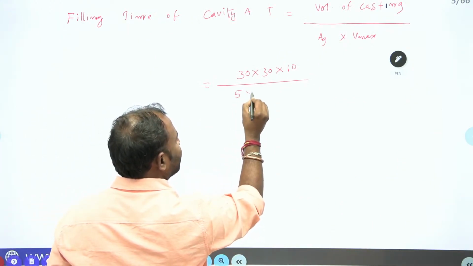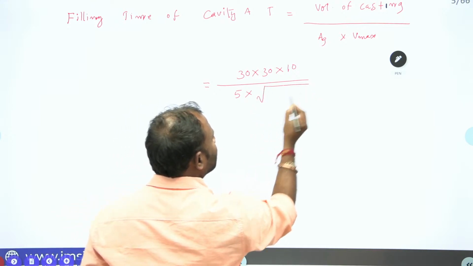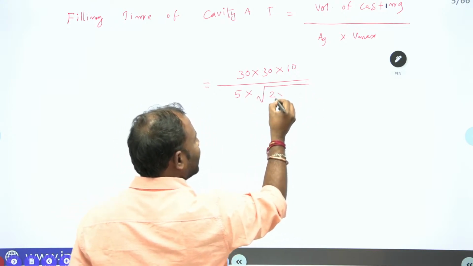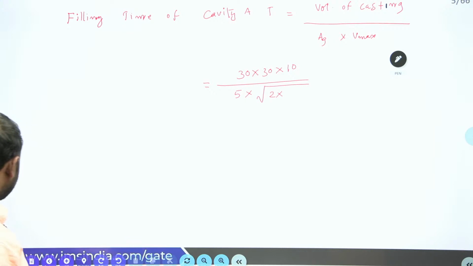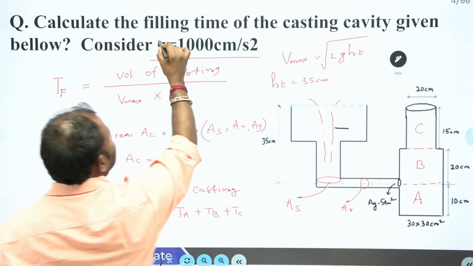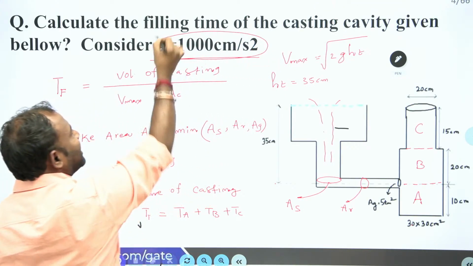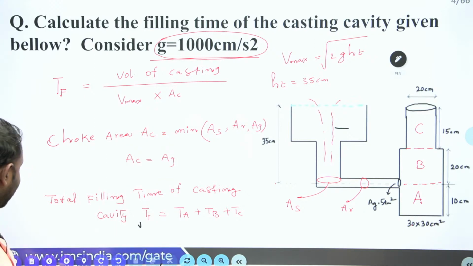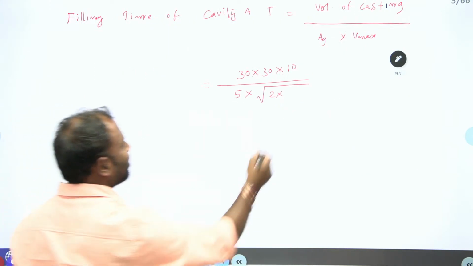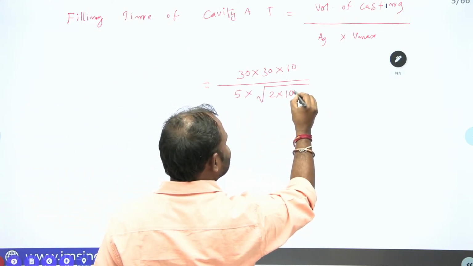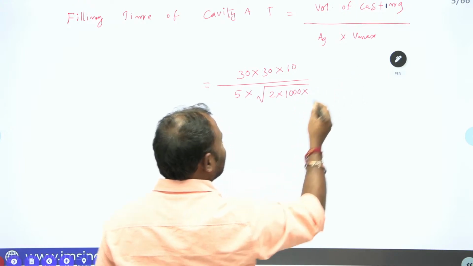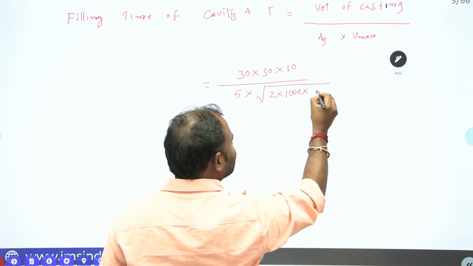So AG is 5 centimeter square under root 2 G HT. In the problem they mention G, consider G equal to 1000 centimeter per second square. So my G is 1000 into HT. HT is just now we have discussed, that is 35.